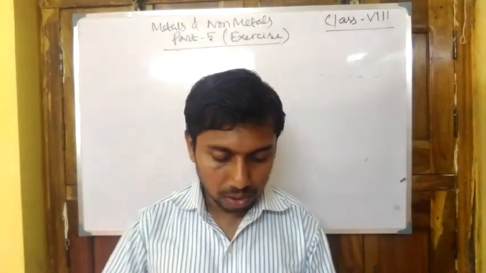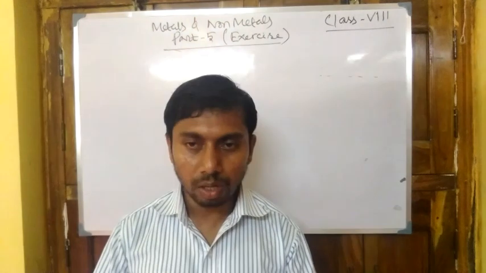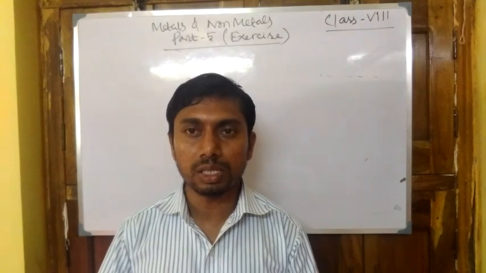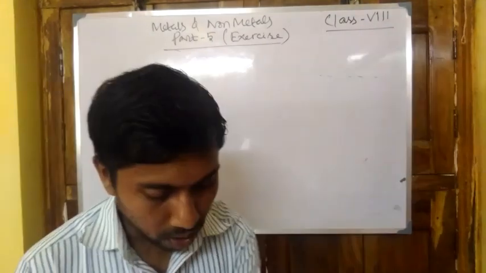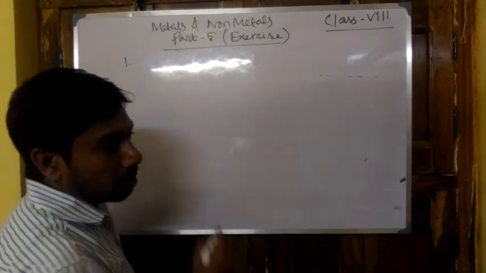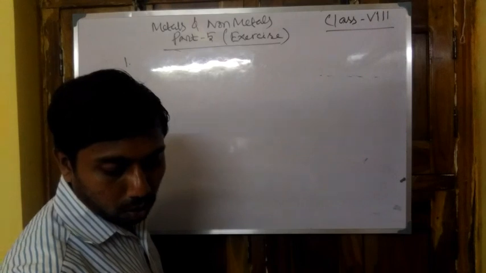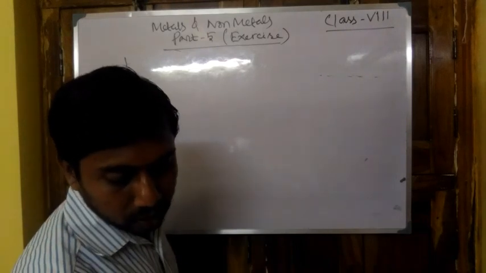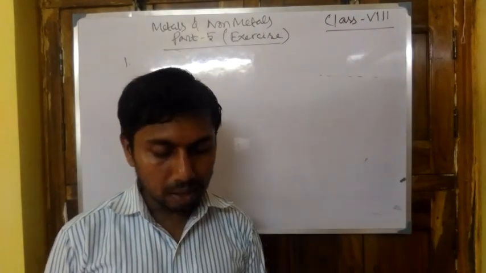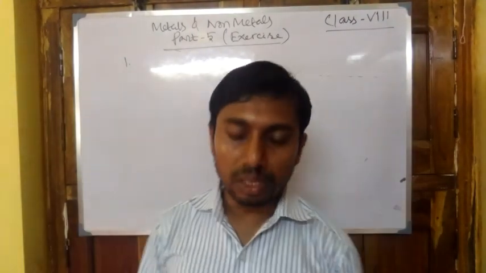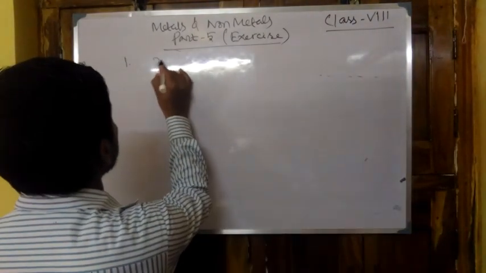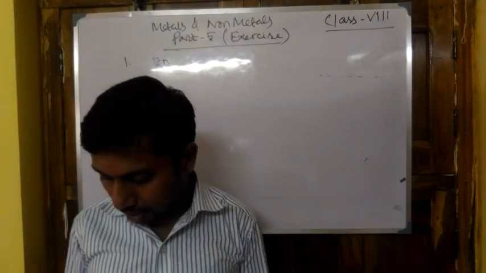At first, question 1: which of the following cannot be beaten into sheets? The options are zinc, phosphorus, sulfur and oxygen. I will only write the answers here. Out of the options, only zinc is a metal. Which can be beaten into sheets? This property is malleability, and metals have this property. So zinc can be beaten into thin sheets. So the answer is zinc.